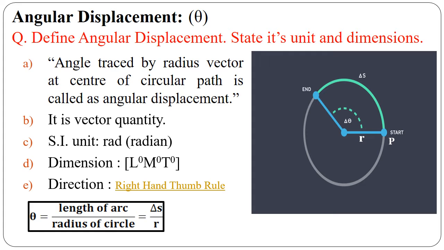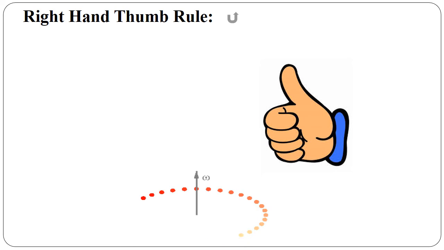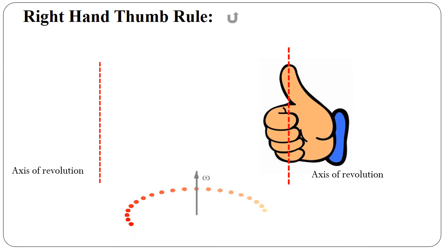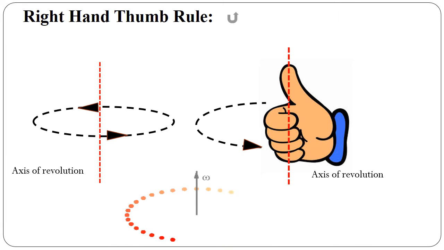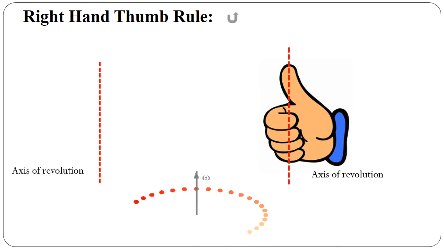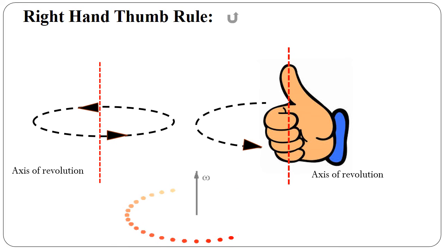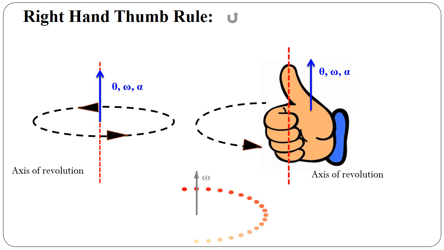So let's see what the right hand thumb rule is. The direction of angular displacement is given by the right hand thumb rule. Let's see the image. The red dotted line indicates the axis of rotation which is held in the right hand, and the black dotted circle indicates the direction of circular motion of the particle, which is denoted by the curled fingers. Then the outstretched thumb denotes the direction of angular displacement, angular velocity and angular acceleration.